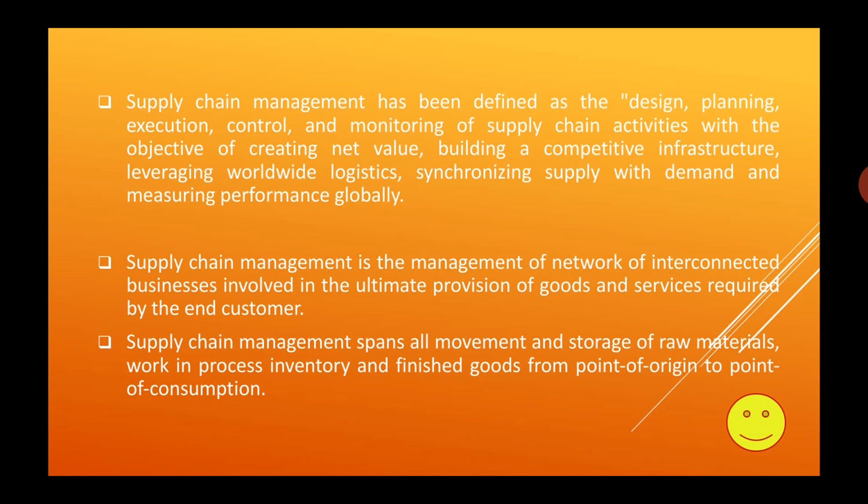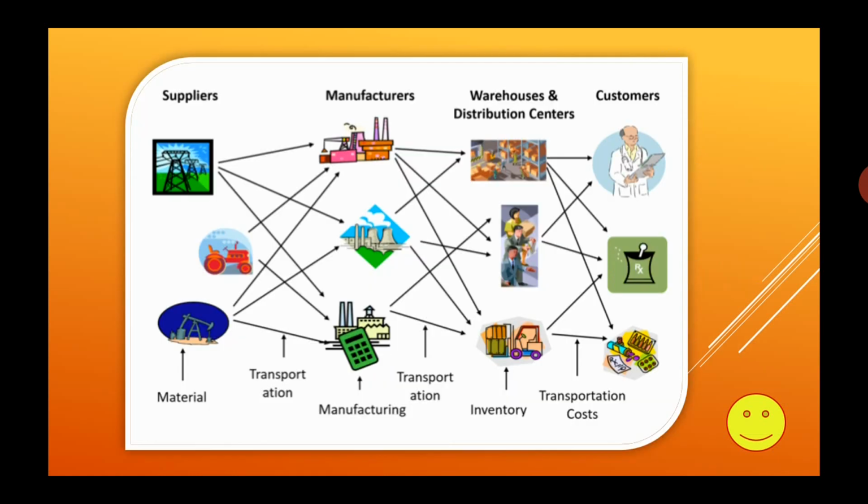So supply chain management spans all movement and storage of raw materials, work-in-process inventory, and finished goods from the point of origin, as I told you. That means from the beginning, when a company is purchasing the raw material, to the end, when the product reaches the customer, all the transferring and transforming is under supply chain management. And you can see a figure here that I am going to show you.